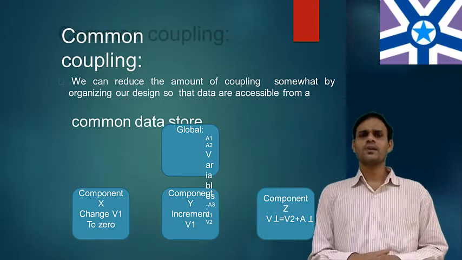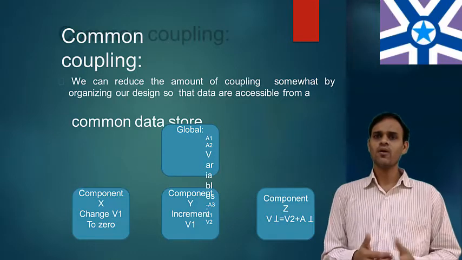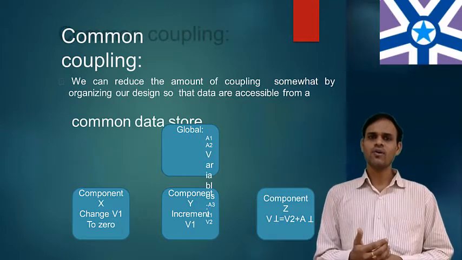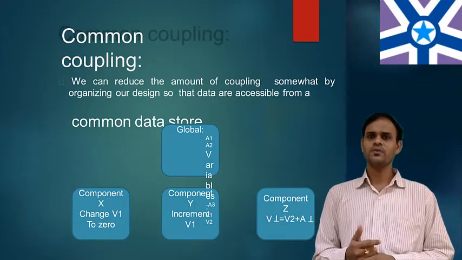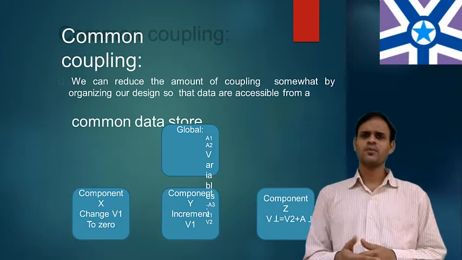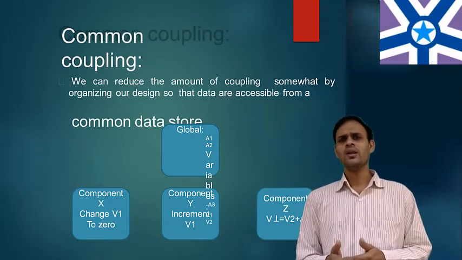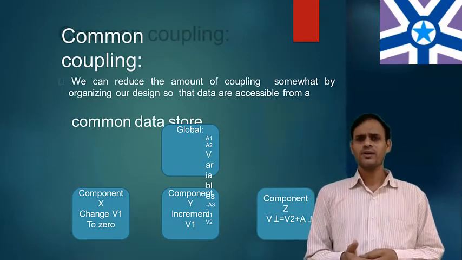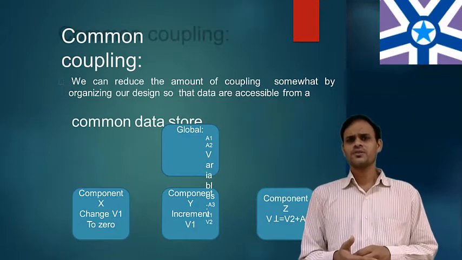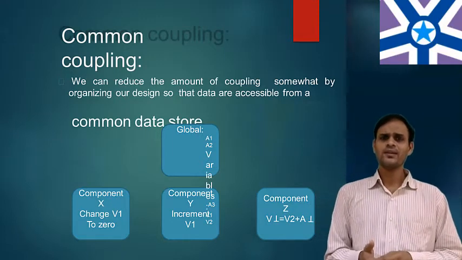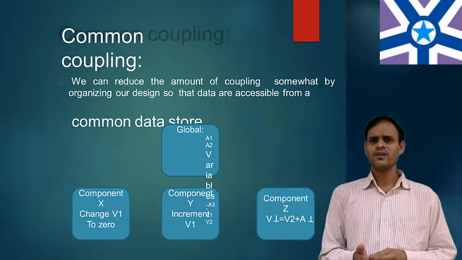So what is common coupling? We can reduce the amount of coupling somewhat by organizing our design so the data are accessible from the data store. For example, I can write a C program, or Java, or .NET, or a framework, whatever it may be. In our main program, I can use some variables. Before writing the program, I can define some variables in the global declaration part. Whenever I declare global variables, I can use those variables anywhere in our program. That is the global declaration part.